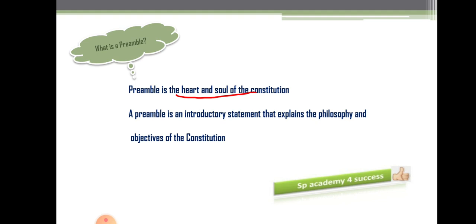A preamble is an introductory statement and explains the philosophy and objectives of the constitution. Whatever is there in the constitution, everything will be explained through this preamble. So the preamble is the heart and soul of the constitution, and it is the introductory statement for this constitution.